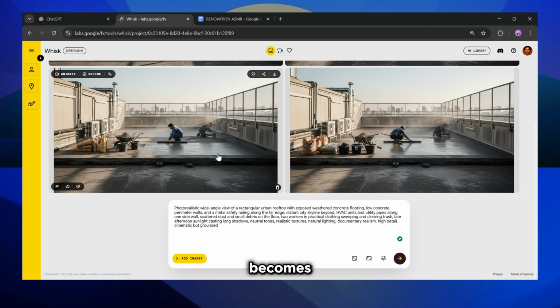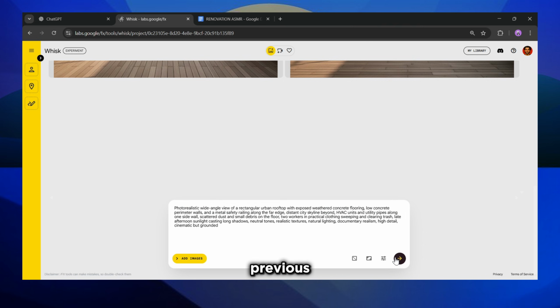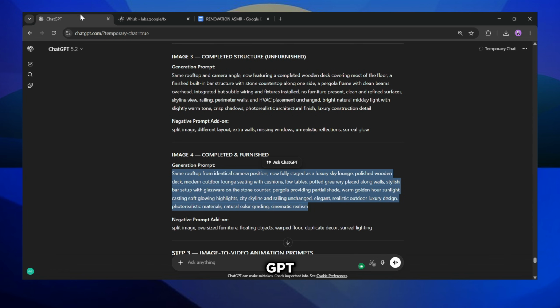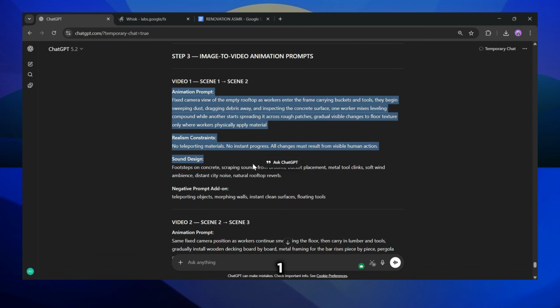Once you do this once, it becomes automatic. Repeat for images 3 and 4. Always select the previous image as your reference. Consistency is what makes this believable. Now we turn still images into cinematic video. Go to ChatGPT, find image to video animation prompts. Copy video 1, scene 1 to scene 2. You're building this like a film director.